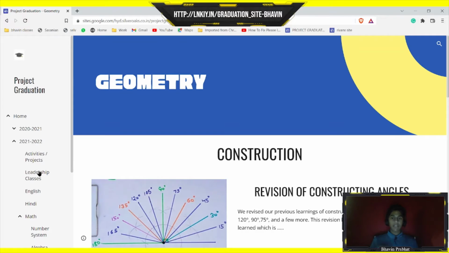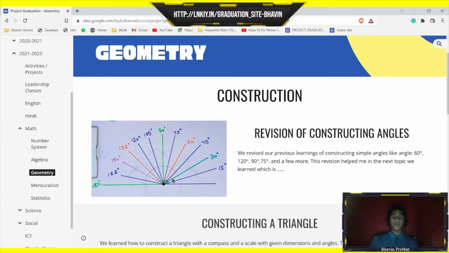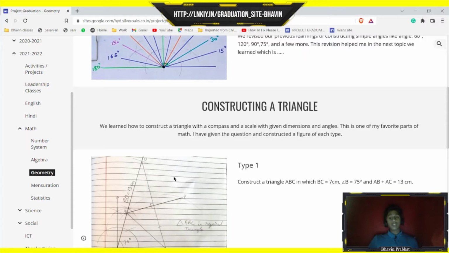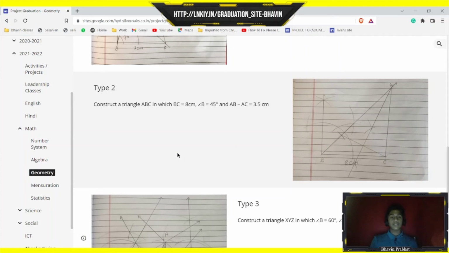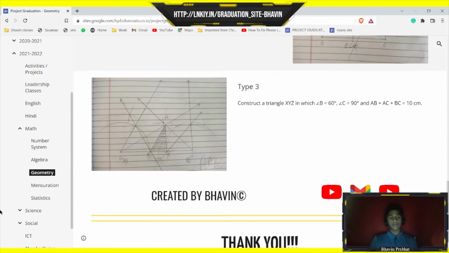Then comes geometry. In geometry, I have chosen the chapter constructions. First, we have revised the construction of basic angles, which helped us in the next step, which is constructing triangles with only certain information given. We learned there are 3 main types of construction of a triangle. First, we learned to construct a triangle when a side, an angle, and the sum of the other 2 sides is given. The second type is when a side, an angle, and the difference of 2 sides is given. And then 2 angles and the sum of 3 sides is given. So this is one of the interesting chapters we did.